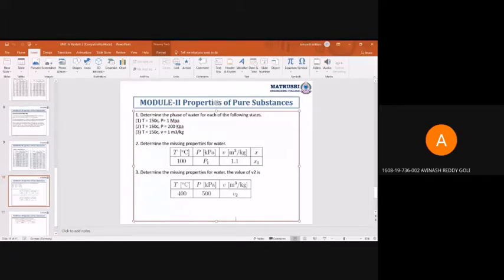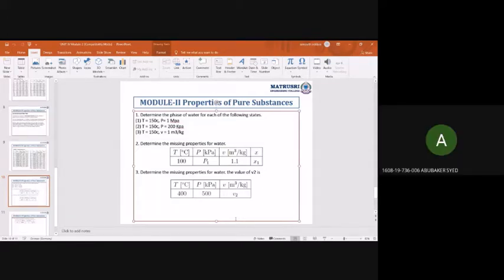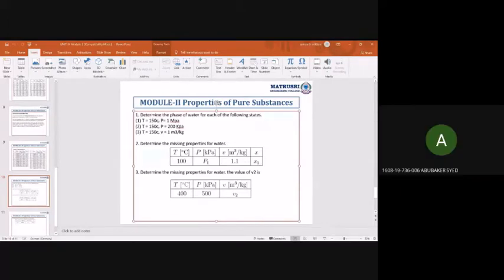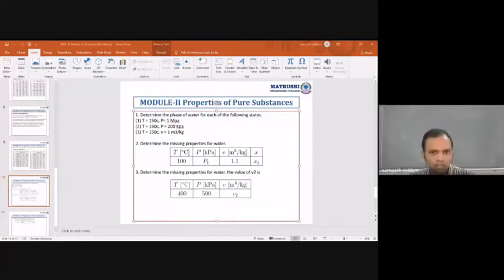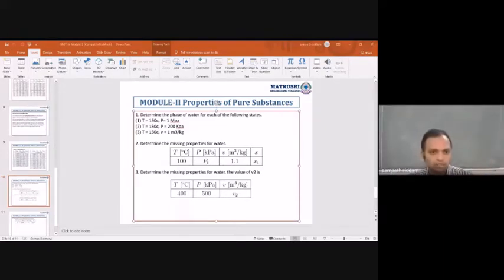One minute, sir. Okay. Sir, from the steam table. Yeah, from the steam table itself. So we should check for subcooled. No, first you check at the particular temperature. First you need to know in which region it is, whether it is in a superheated region or in a subcooled region. That is what we need to find first. Okay, and then later we'll go to the direct value. I want everyone to look into the steam table.